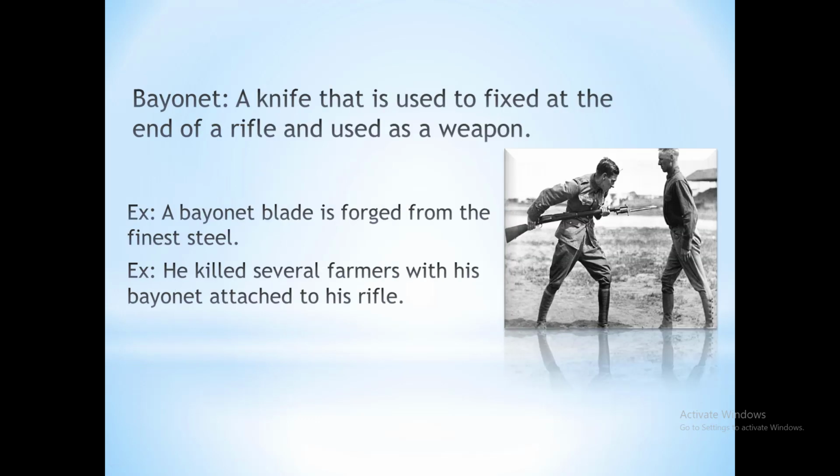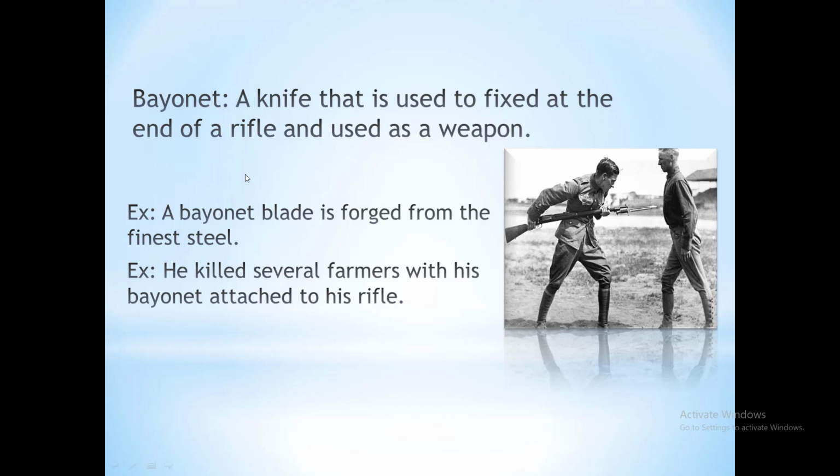See the next word, which is bayonet. Okay, what actually is a bayonet? Bayonet is a knife that is used to fix at the end of a rifle and used as a weapon. As you can see in the picture, you might have seen this kind of rifle in movies, in war movies, right? See its example. A bayonet blade is forged from the finest steel. It means a bayonet blade is made from the finest steel. It can be used to kill someone, it can be used to damage someone, right? And remember this, that it is always fixed at the end of a rifle, right?